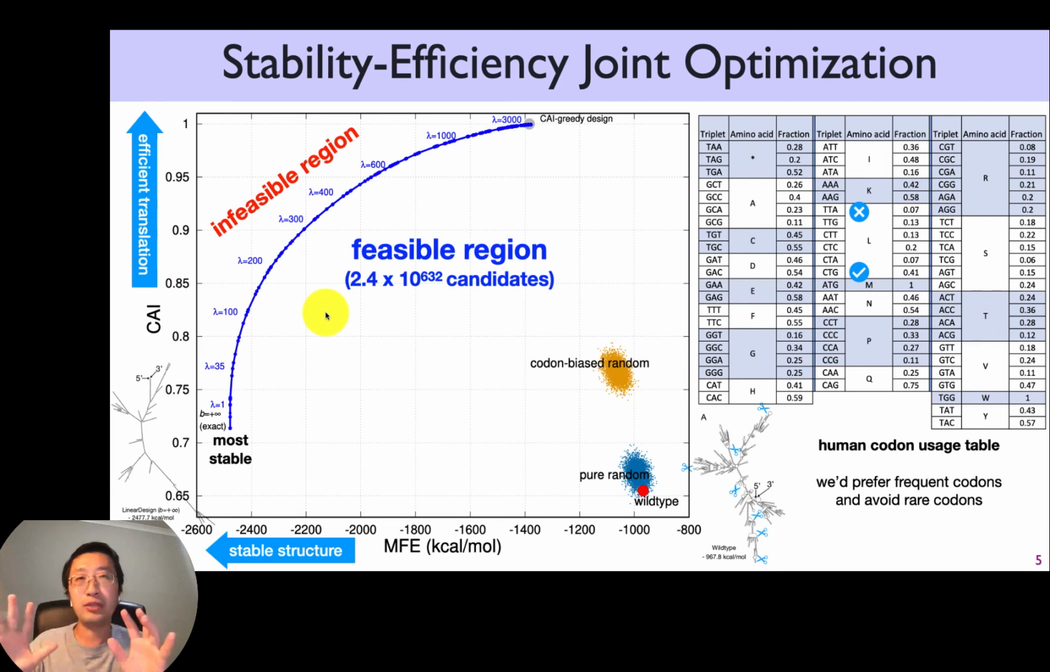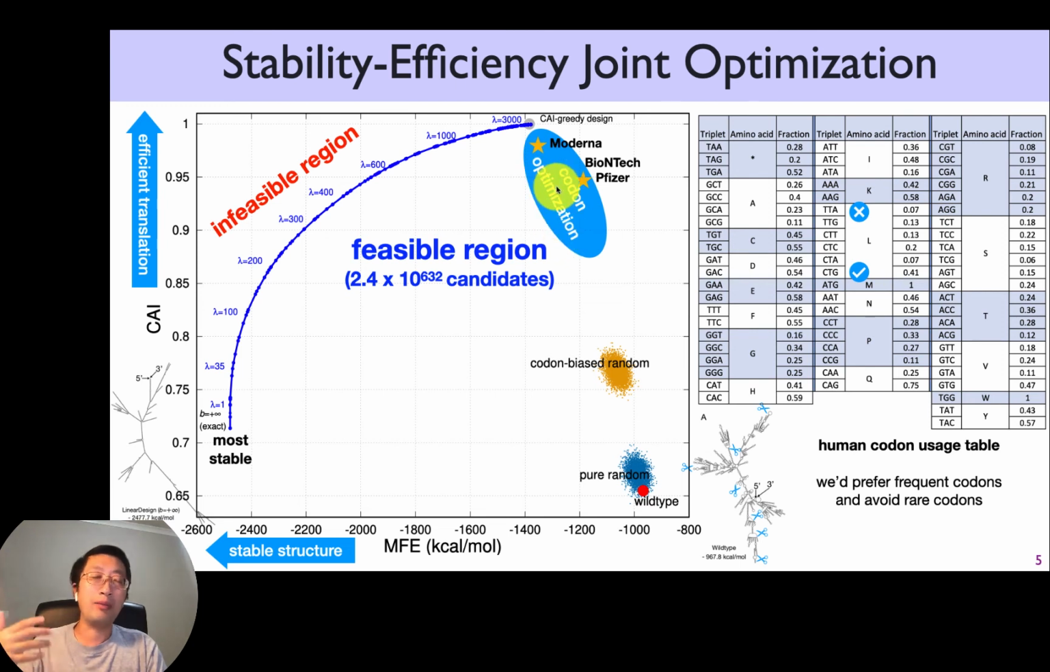But that's very easy to optimize. Unlike energy, energy is very hard to optimize, but the CAI is so easy, so you can just use a greedy algorithm. So in fact, that's the traditional codon optimization technique used by most of the vaccine companies, including BioNTech and Moderna. So their sequences, as we know today, only use codon optimization. So they're very, very close to the CAI greedy design, which is always use the best codon for each amino acid, right?